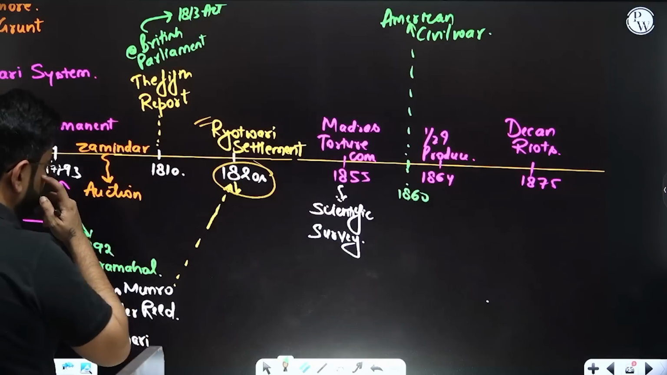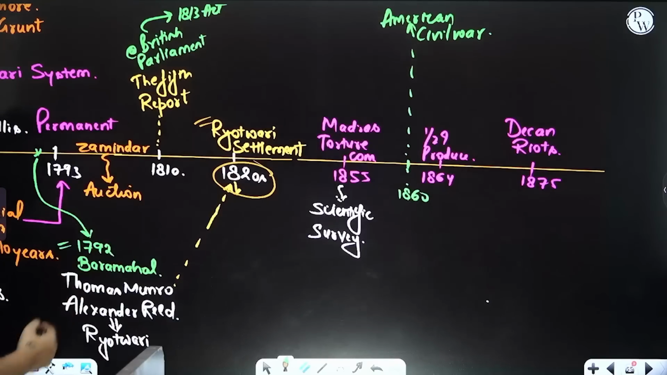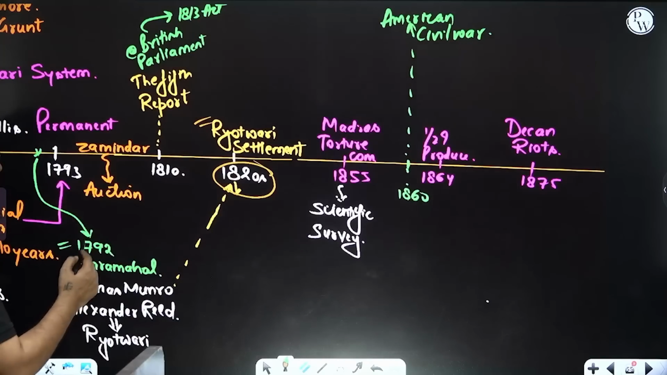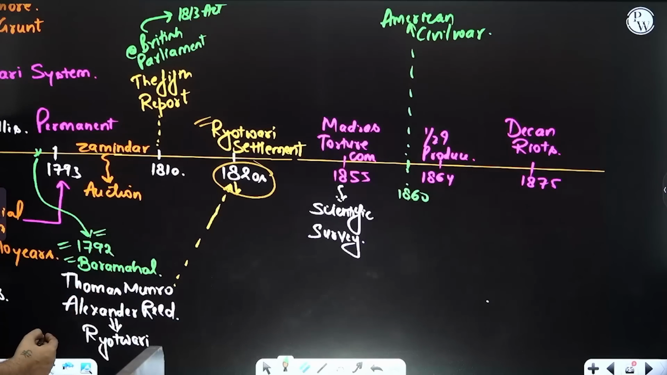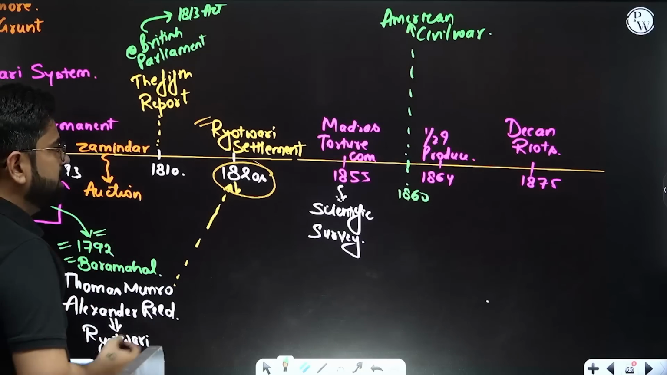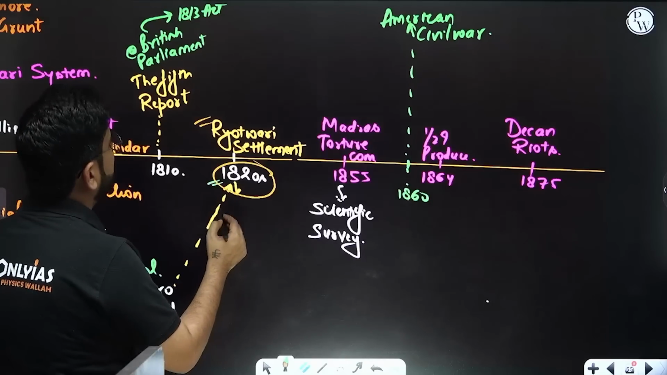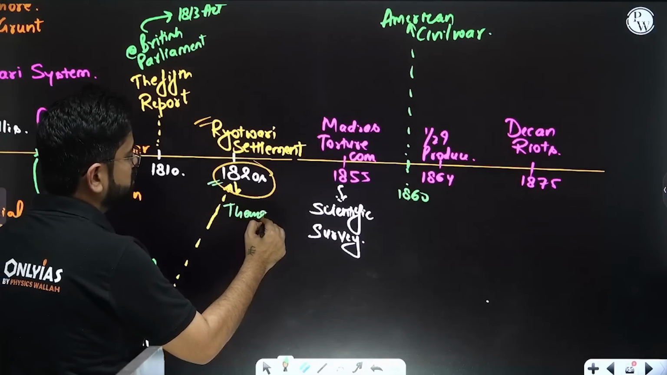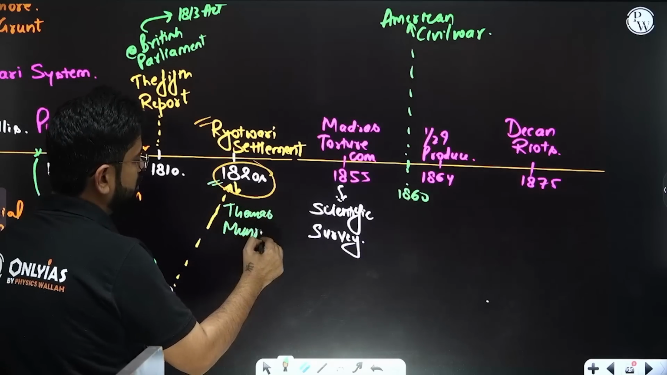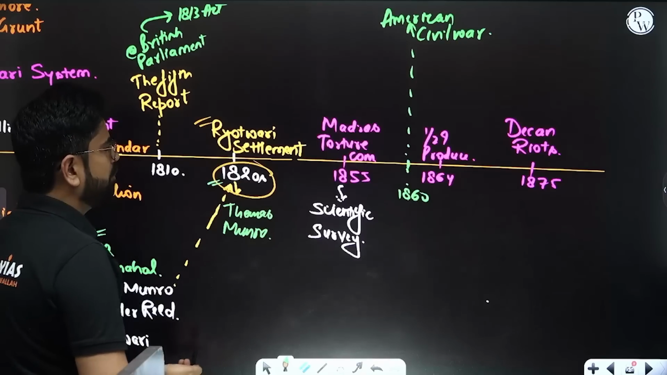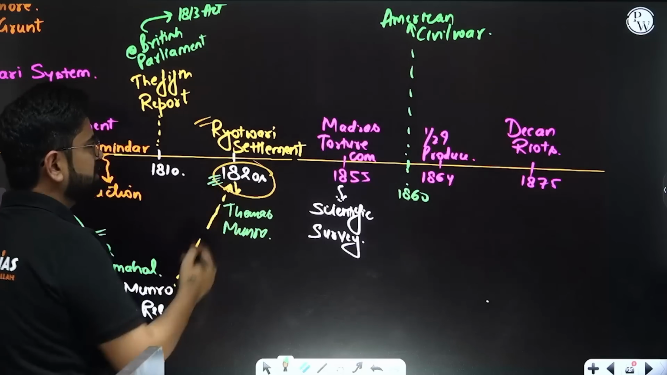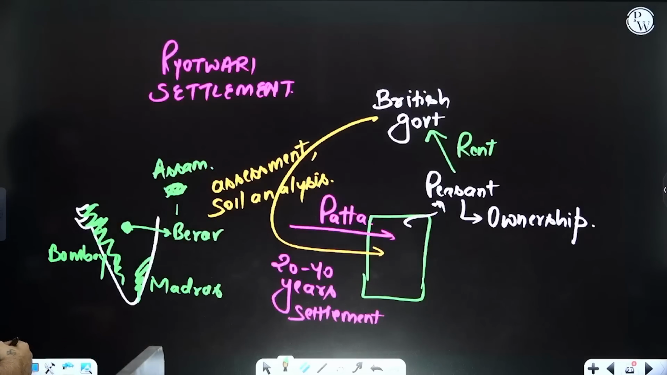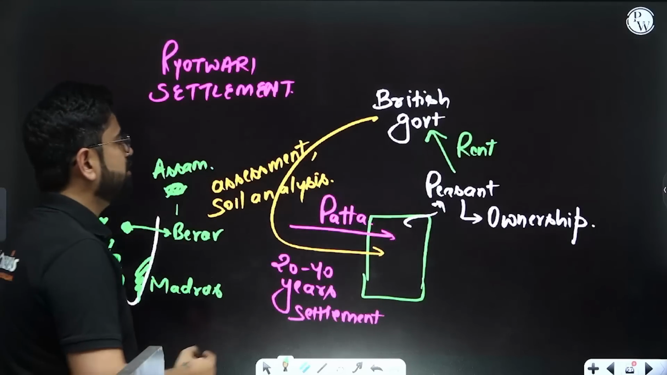By the way, this Raiyatwari system was initially experimented in 1792 at Baramahal, in Tipu Sultan's districts. Thomas Munro was there, Alexander Reed was there. They experimented with this, but finally it was implemented in the 1820s by Thomas Munro, who was the Madras governor, and then it was also implemented in Bombay. So now what is the problem with the Raiyatwari settlement?